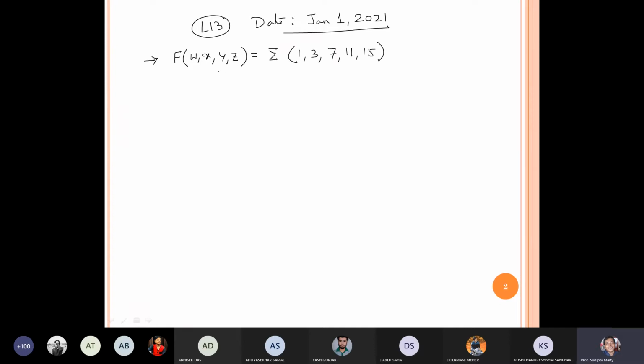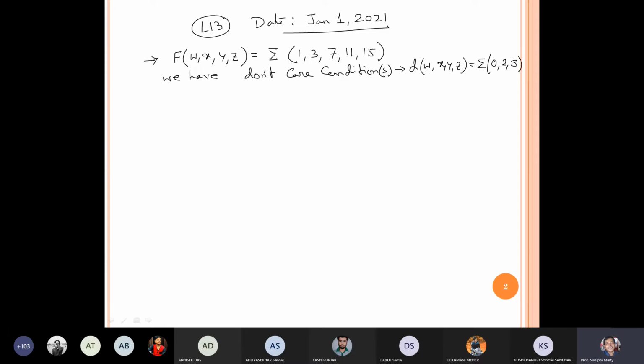At the same time, we have a don't care condition, and the don't care condition is denoted by d of w x y z equal to summation of 0 to 5.